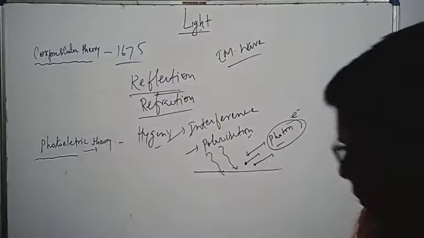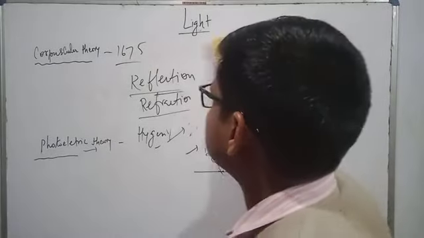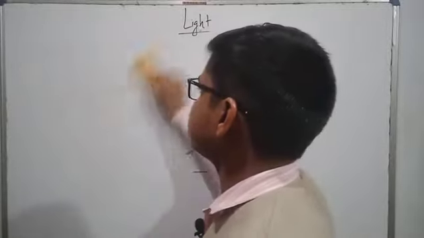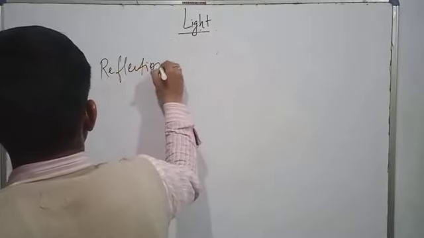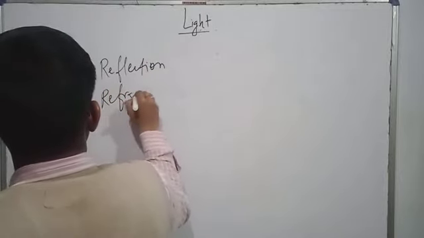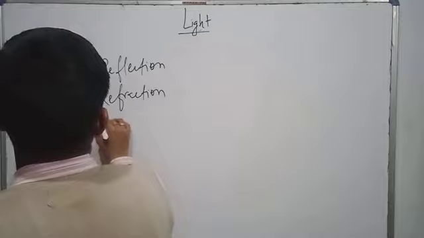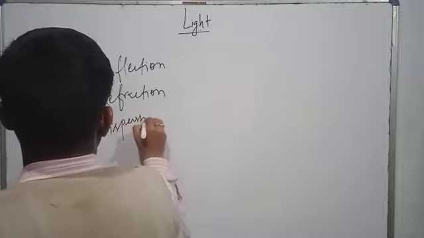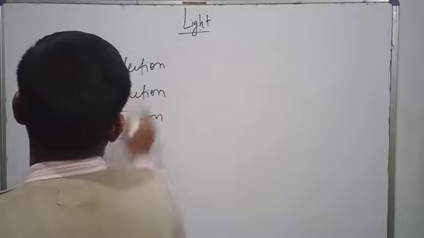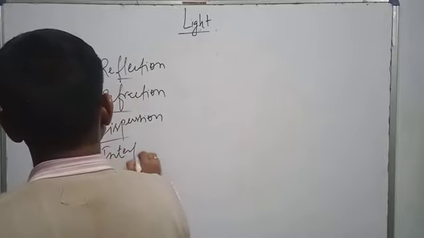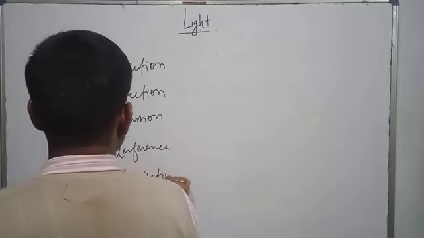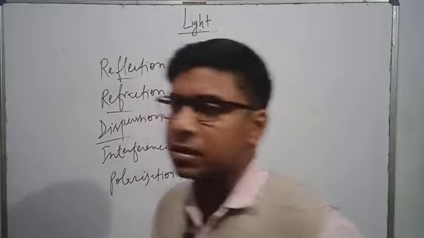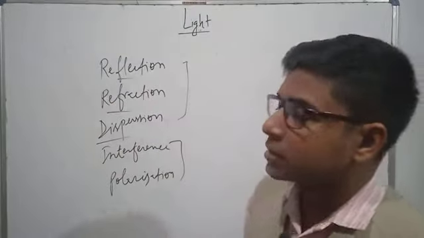So what are the topics that we are going to cover in this class? First, let me write those topics. Particle nature: reflection of light, then refraction, then dispersion. Then the next topics will come, interference and polarization. These two topics will be discussed in class 12th. These three topics will be discussed in class 10th.